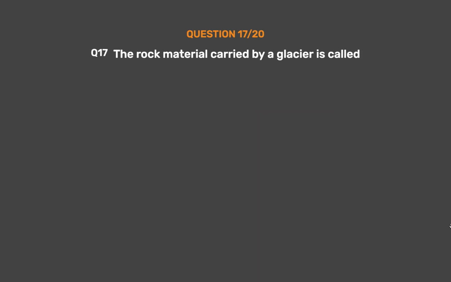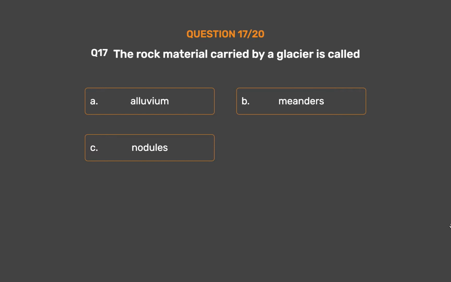Question number 17. The rock material carried by a glacier is called Option A. Alluvium. Option B. Meanders. Option C. Nodules. Option D. Moraines.